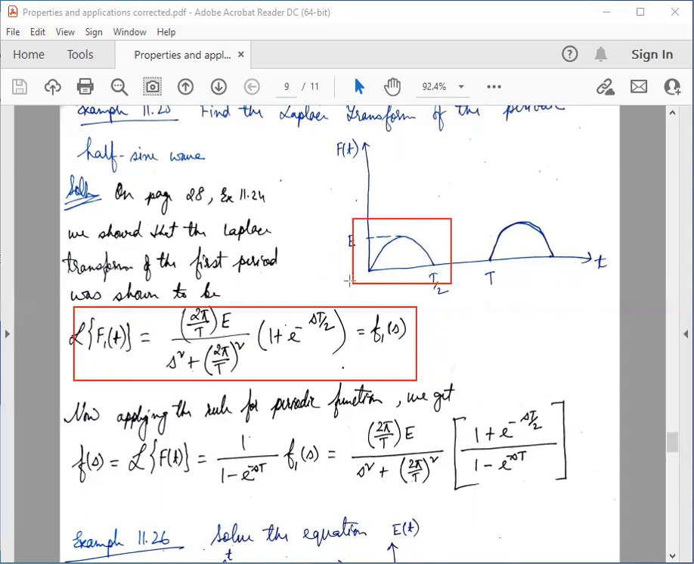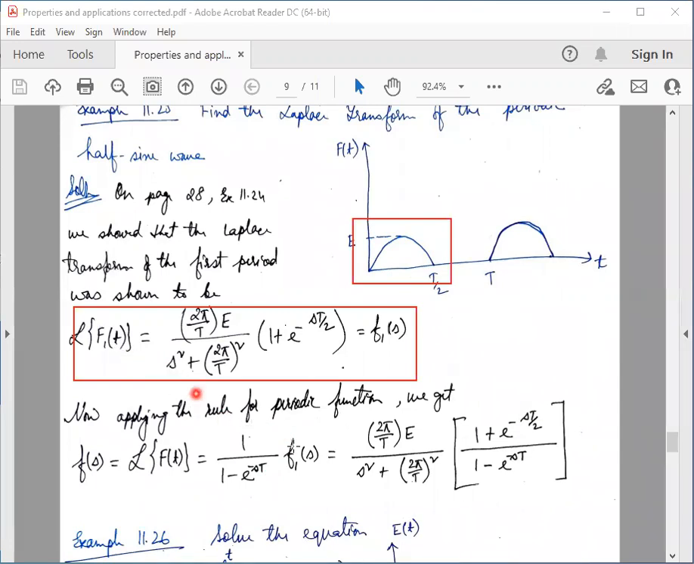Now what remains to be done is simply to apply our formula for a periodic function. The formula for a periodic function is the Laplace transform of capital F of t equals 1 divided by 1 minus e to the power minus s times the period, here the period is capital T, times the integral of the function from 0 to T.